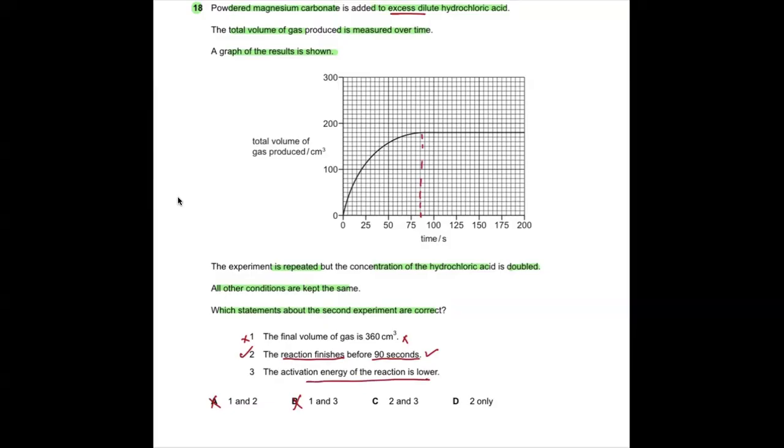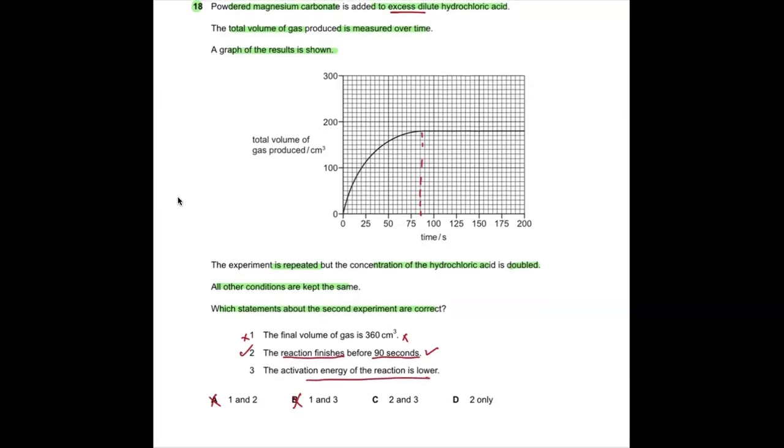The activation energy of the reaction is lower. No, increasing concentration doesn't lower the activation energy. Only adding a catalyst lowers the activation energy. So the third is wrong, and C goes wrong as well. We are only left with the D option, so D is the correct answer. Is this clear to all of you? Yes, sir.